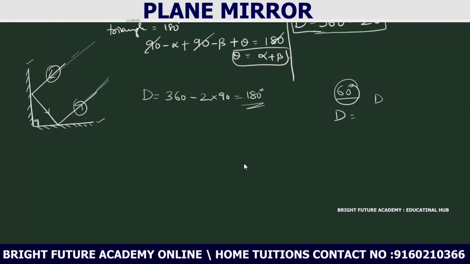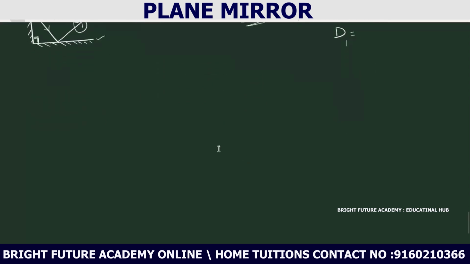They are inclined at 60 degrees, which means the angle between them is given. So, 360 minus 2 into 60, that is 360 minus 120, which is 240. So the remaining angle, the deviation, is 240 degrees. This is about the deviation by two plane mirrors. Just remember that formula.